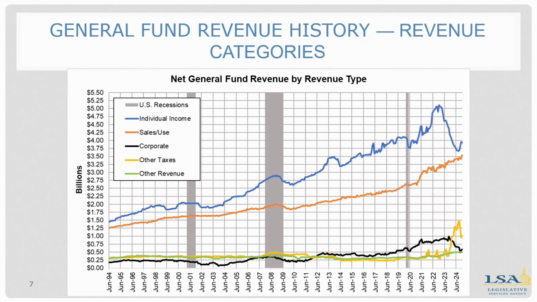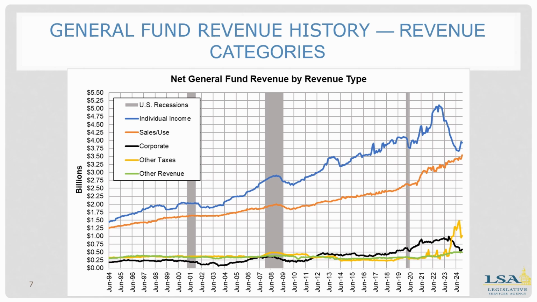This line graph looks at net general fund revenue by revenue type over the last 30 years, calculated on an annual basis monthly. The gray bars represent recessions. In blue is the individual income tax. This has mostly increased, although the last couple of years there has been a decrease due to income tax rate cuts. During FY 2025, this measure has actually increased, primarily due to reallocations from other tax due to PTET tax credit claims. The orange is sales and use tax, and that is mostly increased during the past 30 years.